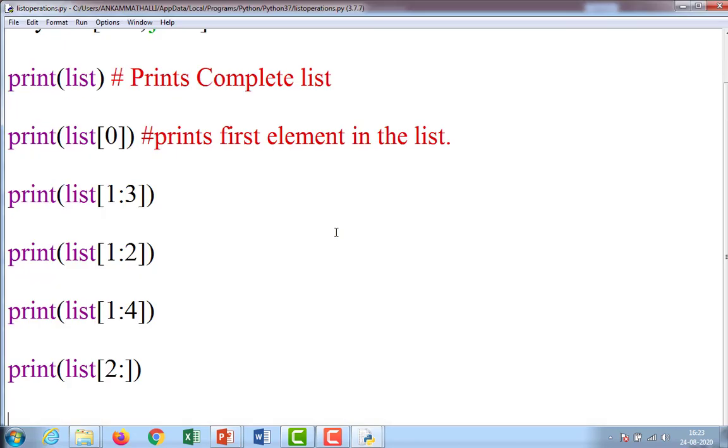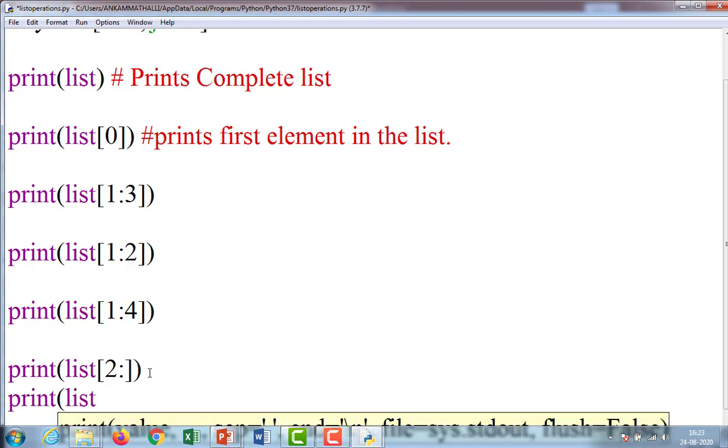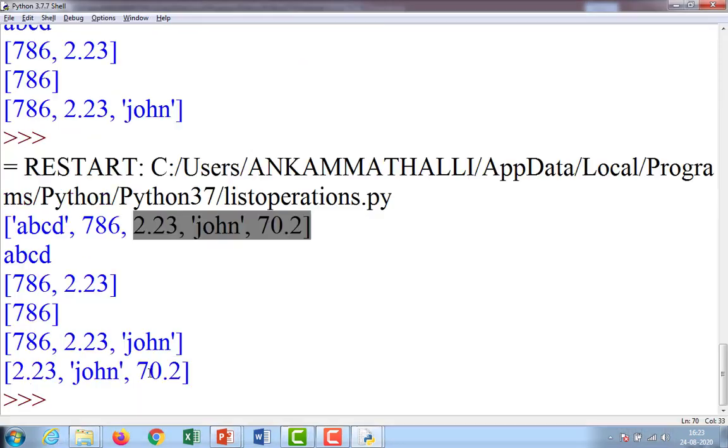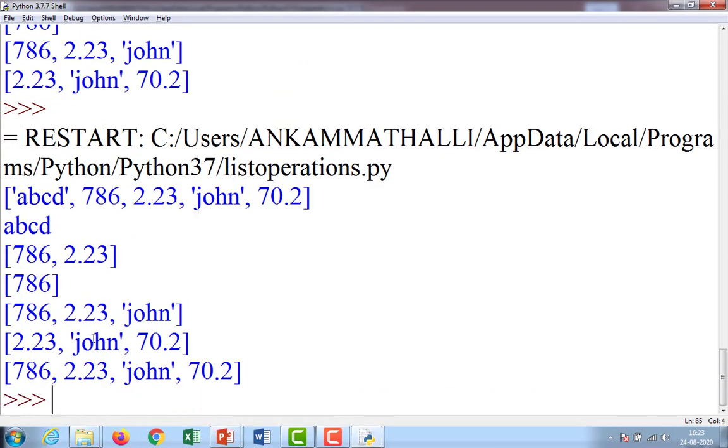This is the slicing operation. Suppose you give print list of 1 colon, so starting from 1 up to the ending.